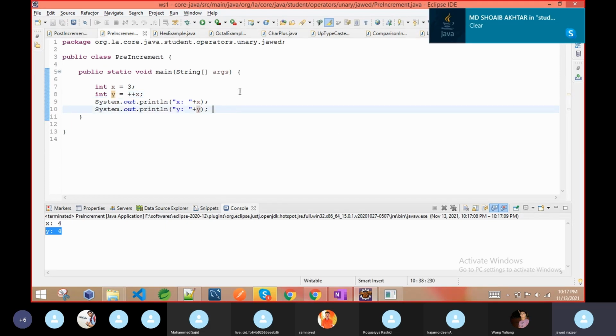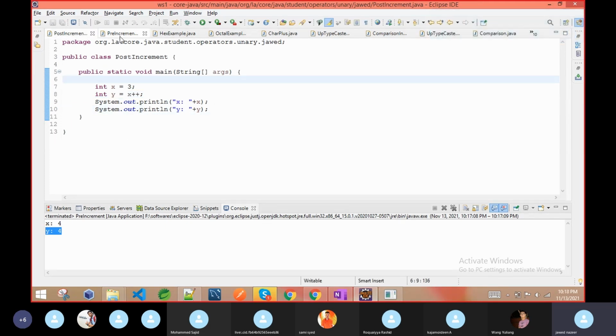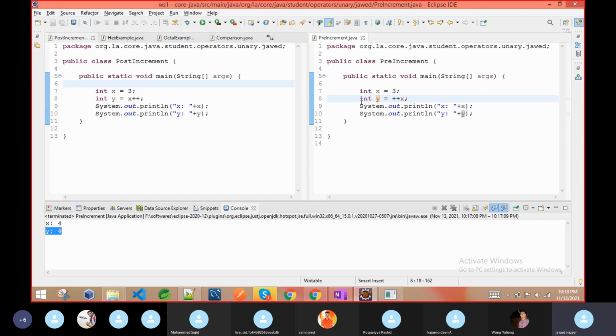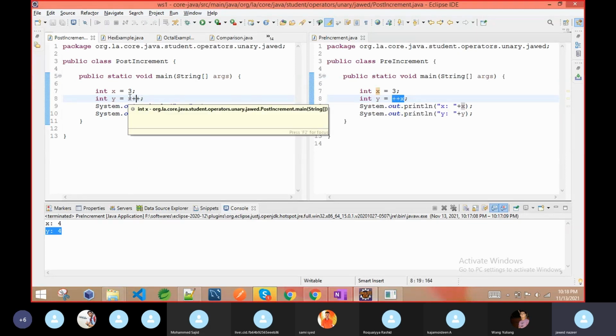Now we will see the same thing with post-increment. In pre-increment, if you see on the right side, the priority of pre-increment is really high. That's why it first does this operation, then assigns the value. Here, generally the equal operator priority is low, but the post-increment operator priority is the lowest. That's why it first assigns the value of x to y.